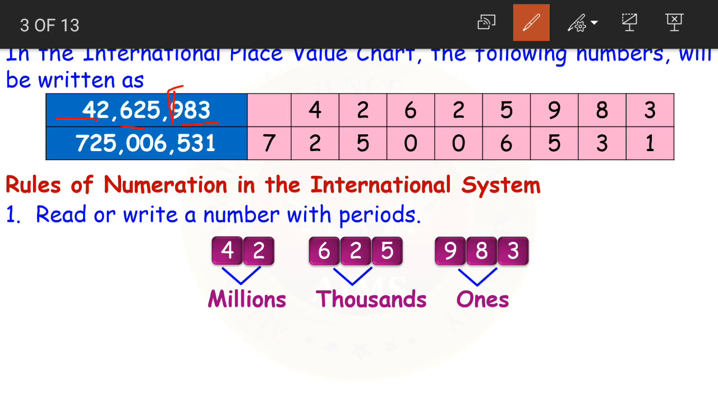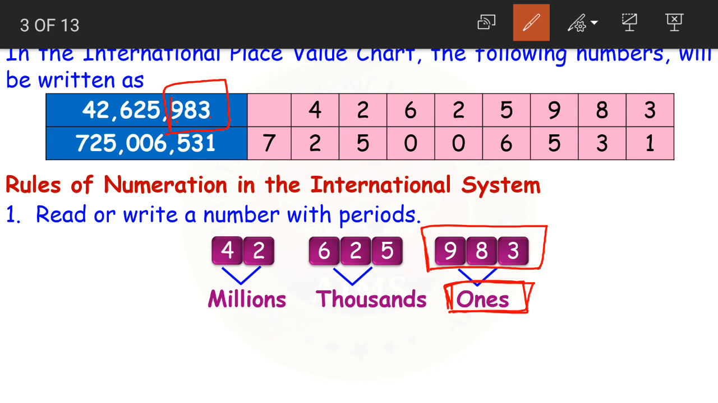We know that periods are separated by commas. So all the numbers after a comma fall into one period. After this comma we are having 9, 8 and 3. So 9, 8 and 3 belong to which period, children? The first period is our ones period. So this 9, 8 and 3 belong to the ones period.